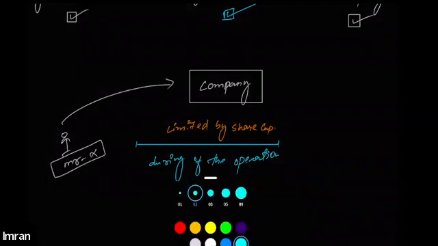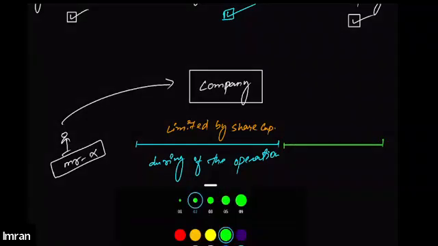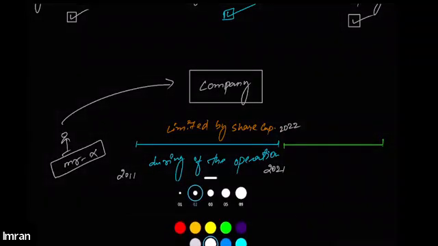But as soon as the company decides to liquidate, let me give you an example. Let's suppose the company was started in the year 2011, and from 2011 till 2021, the company was smoothly running the business, but suddenly in the year 2022, the company has decided to close down the operation.